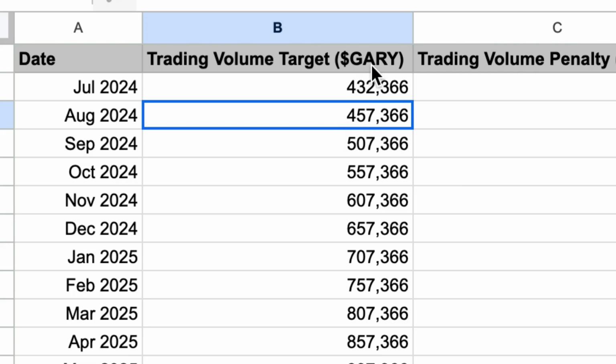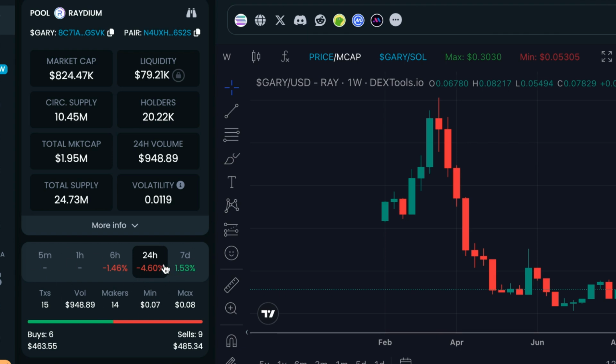Now you see the trading volume is actually in Gary, and it's a really easy way to figure out how to do this in Gary. So we come down here, and if we wanted to look at what the 24-hour trading volume was, we want to look at the number, which combines buys and sells. So you have buys right here on the left, and you have sells right here on the right, green and red. And we have the total number right here in volume,